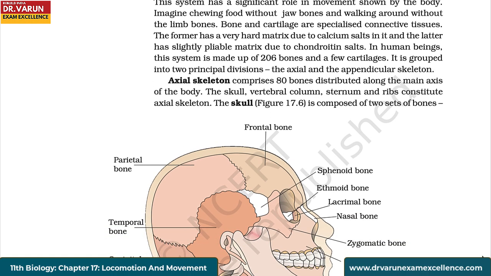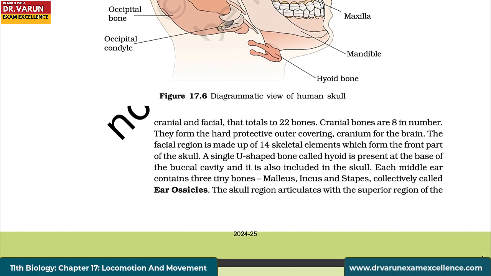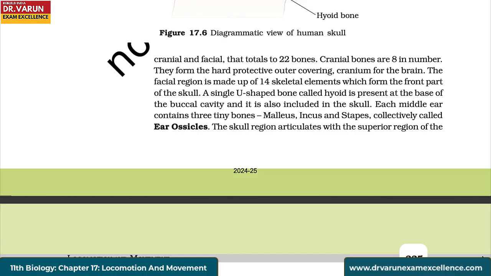Axial skeleton comprises 80 bones distributed along the main axis of the body. The skull, vertebral column, sternum, and ribs constitute axial skeleton. The skull is composed of two sets of bones, cranial and facial, that totals to 22 bones. Cranial bones are 8 in number. They form the hard protective outer covering cranium for the brain.